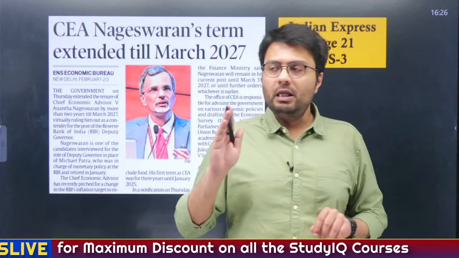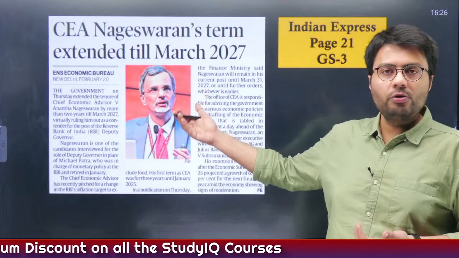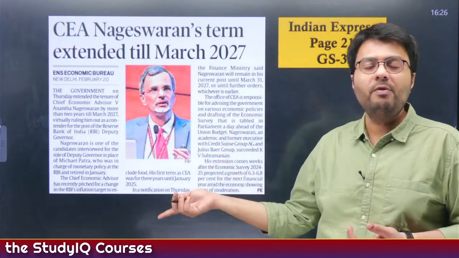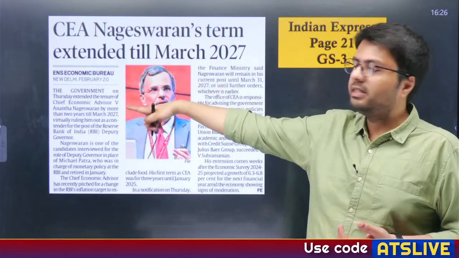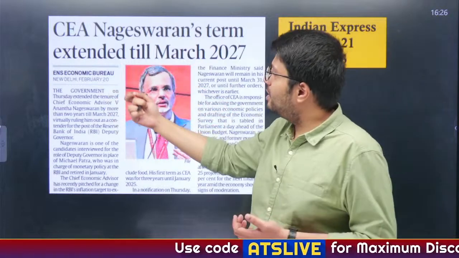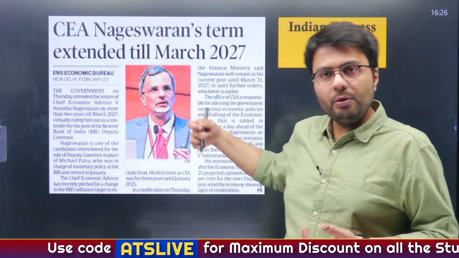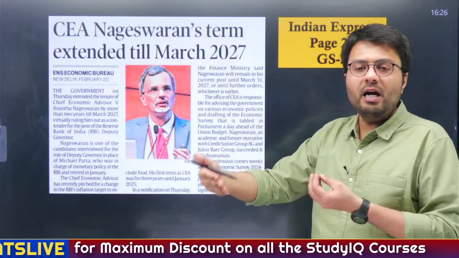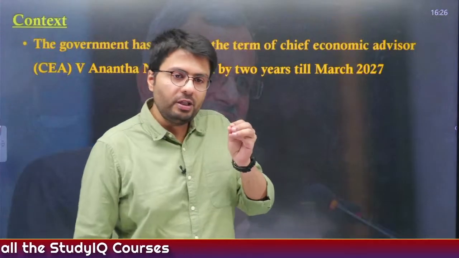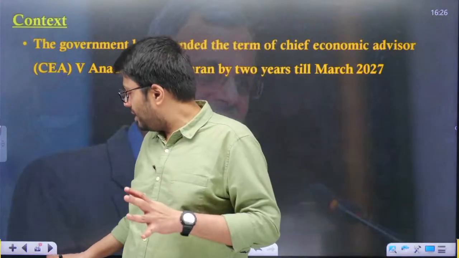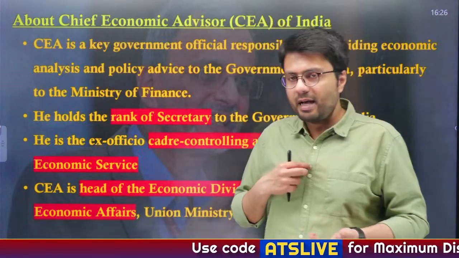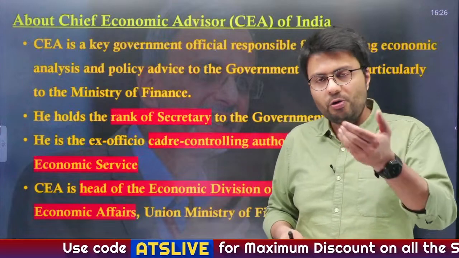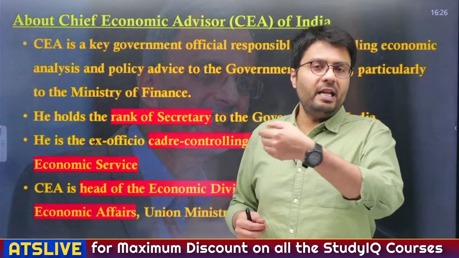Now this discussion, we move into the next article, which also appeared in yesterday's newspaper on the same business page as the last article, which was on page 21. This article states that the Chief Economic Advisor, Mr. V. Anantha Nageshwaran, his term has been extended until March 2027. Now this article becomes relevant from GS Paper 3, and the government has decided to extend his term. So in this regard, let us try to understand what is the office of Chief Economic Advisor, what role he or she plays in the daily policy matters.